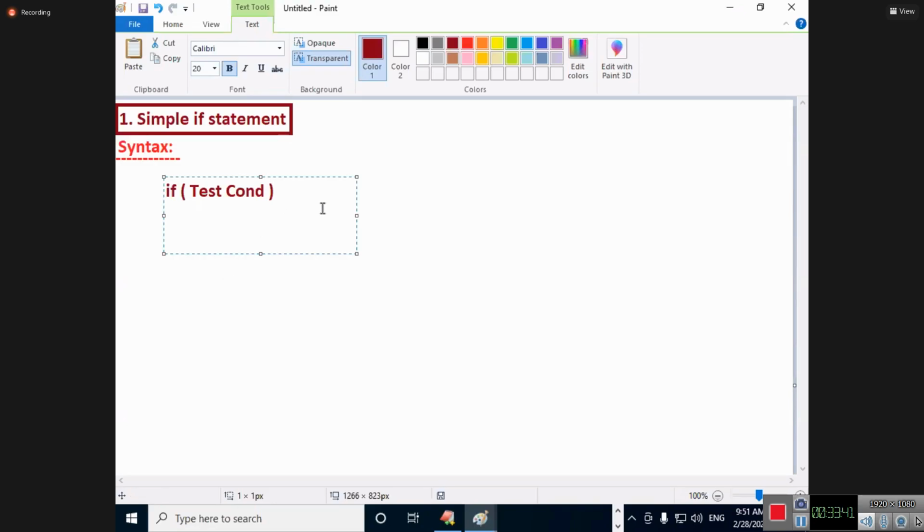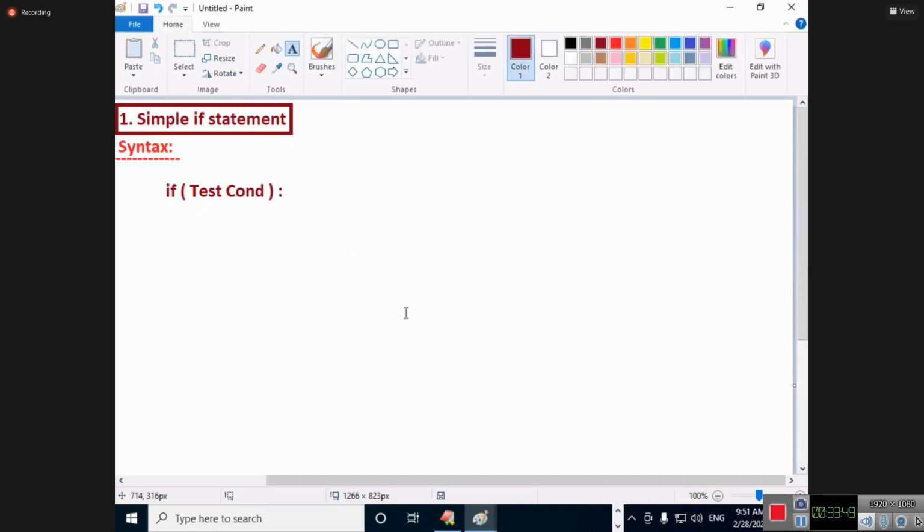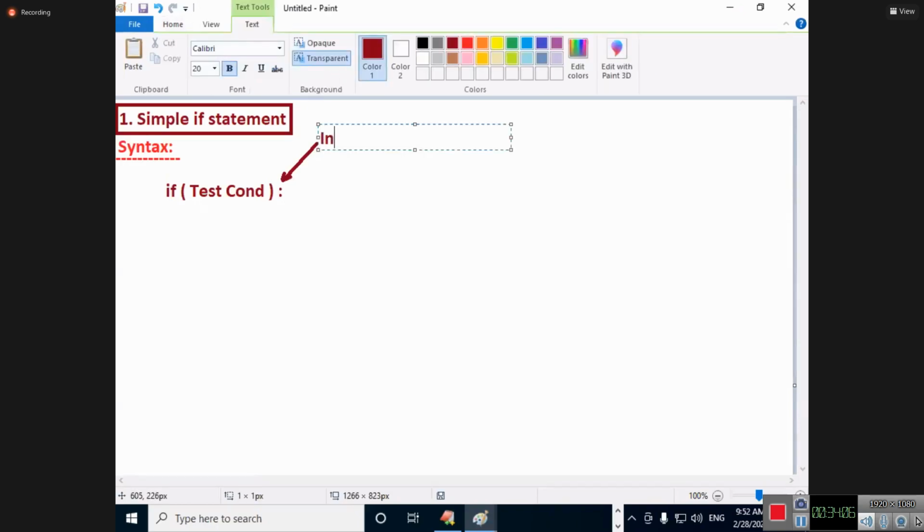See, students, here I am going to put a colon. That colon is called the indentation block symbol. All of you should say to me indentation block. I will take ample time on this syntax, because if I don't, people will be going into the danger zone. So it is known as the indentation symbol. All of you should spell it out and write it in the chat window: indentation symbol.